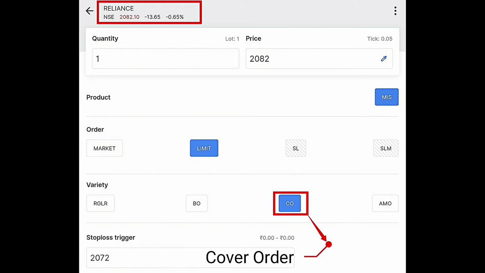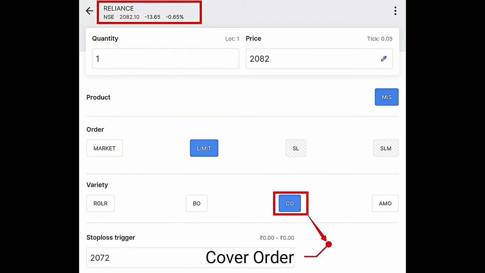Here the Reliance current price is 2082.10, so my price is 2082 at limit. You set your own price and then your stop loss. In the stop loss trigger you set 2072. From the current price to the stop loss is a 10 points difference. So keep that in mind, guys.